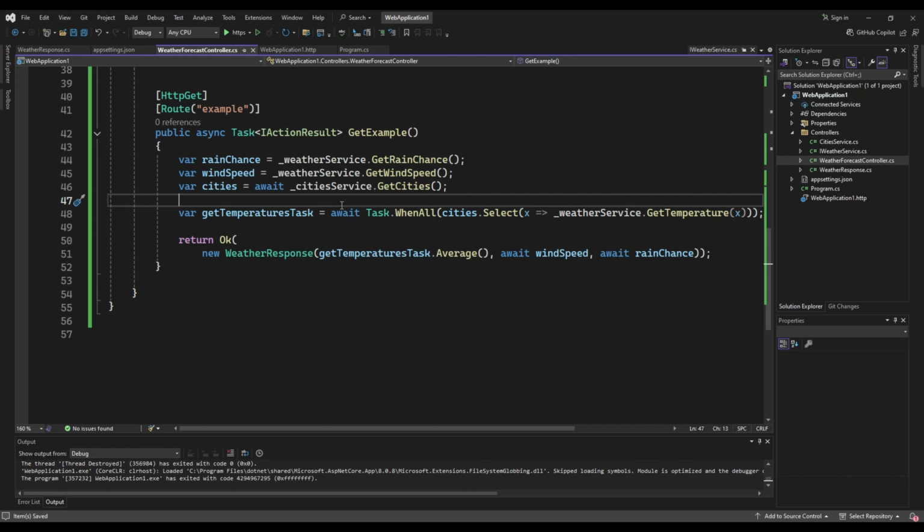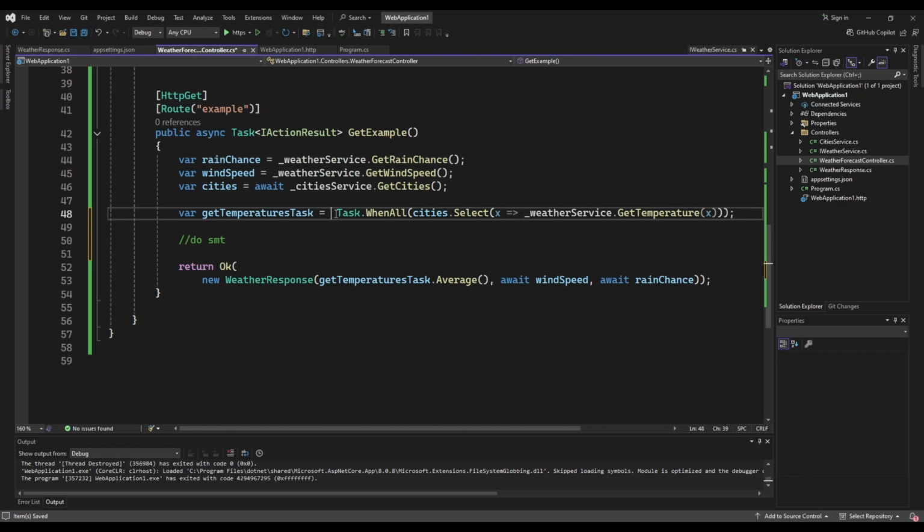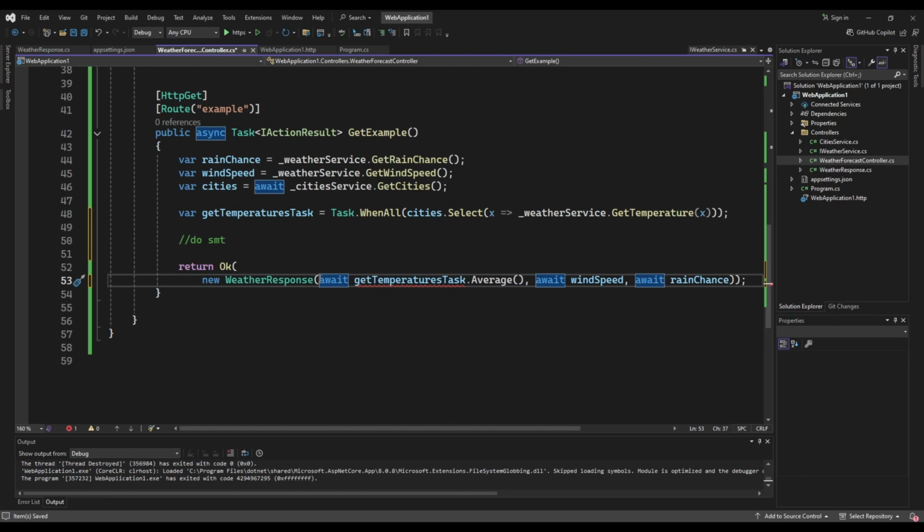In this situation I awaited it immediately, because between this line and when we need the values there's no code in between. But let's say here we had some other calls to other services, then we should do it like this. The rule is to await things only when you need them.